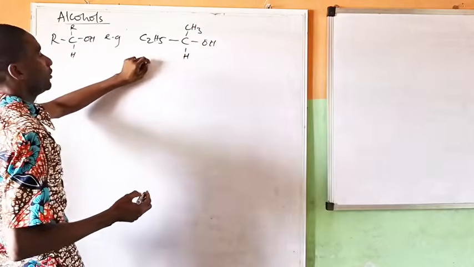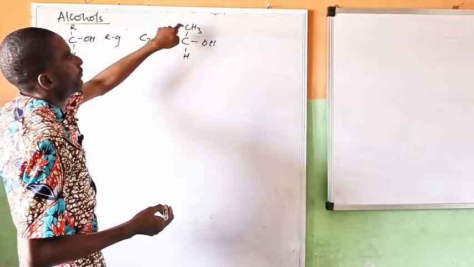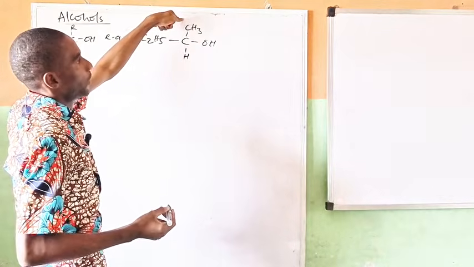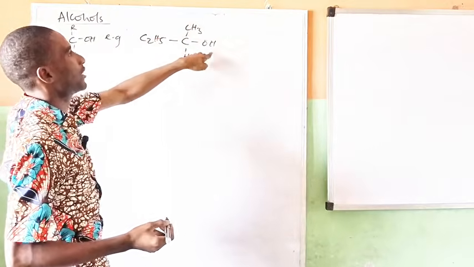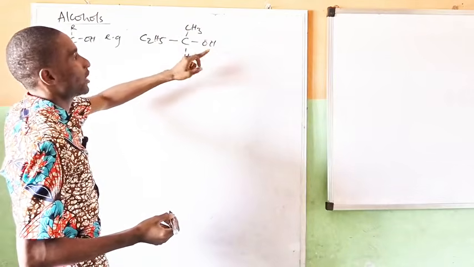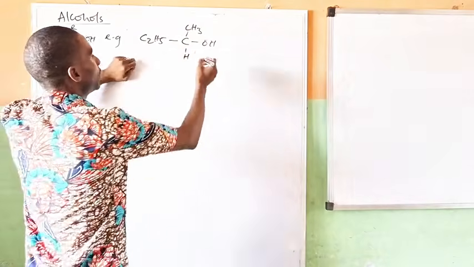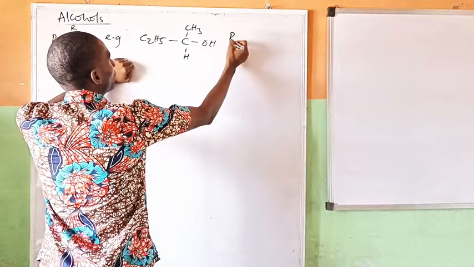So how do we name this? This is 1, 2, 3, 4. That is 4 carbon. So this is butan-2-ol.